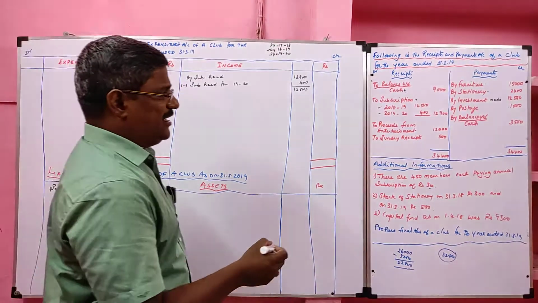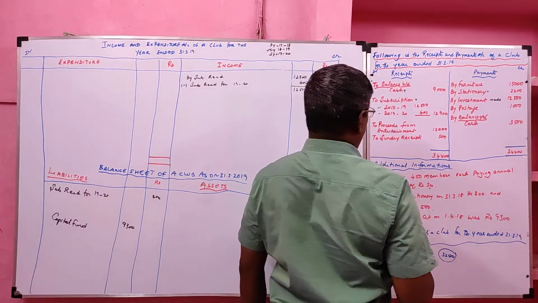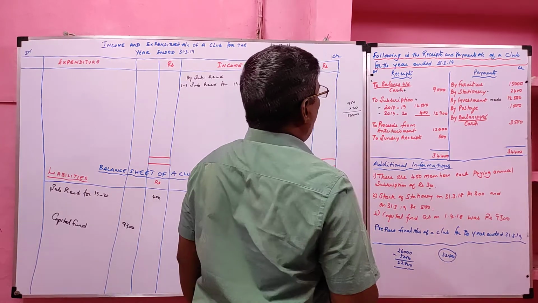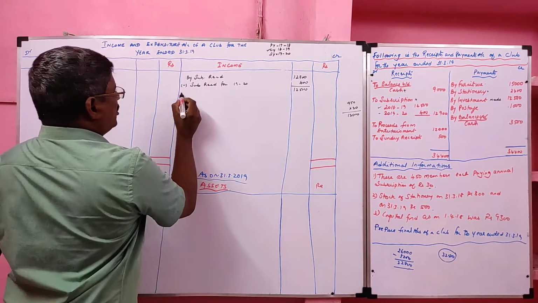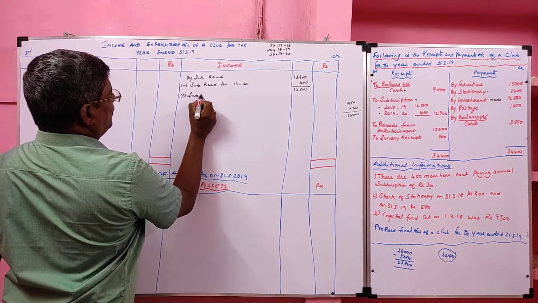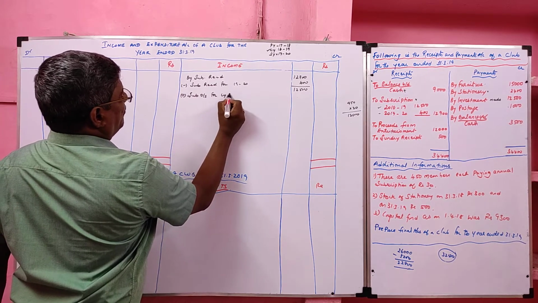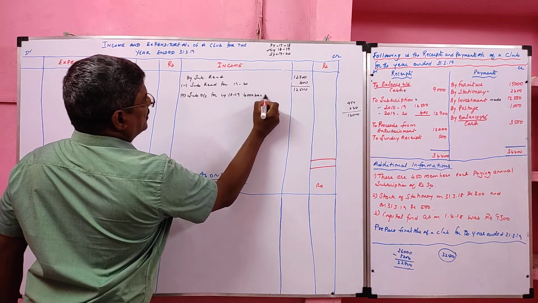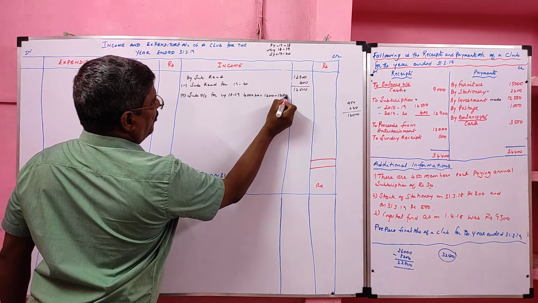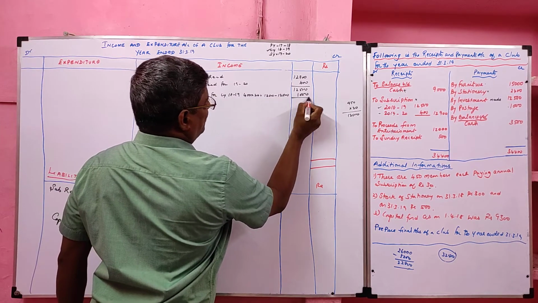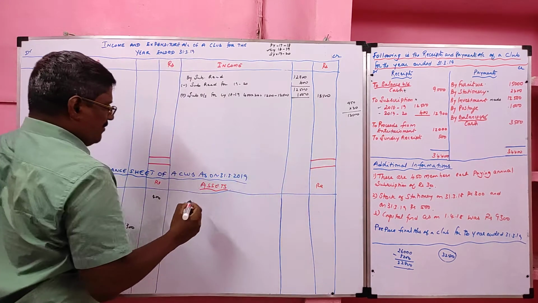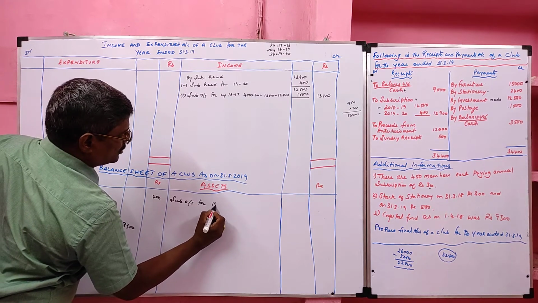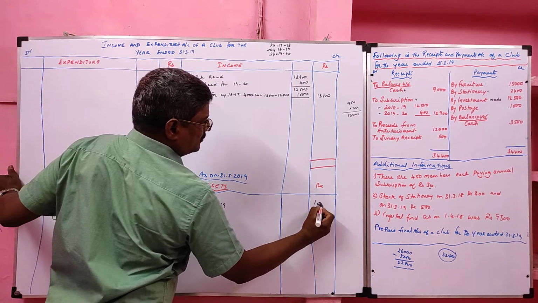Then we have one more adjustment. There are 450 members, each paying annual subscription of 30. So 450 into 30, totally 13,500, of which already we collected 12,500. So subscription outstanding for the current year, namely 18-19. Current year subscription outstanding 1,000. It will go to the balance sheet asset side. Subscription outstanding for 2018-19, rupees 1,000.